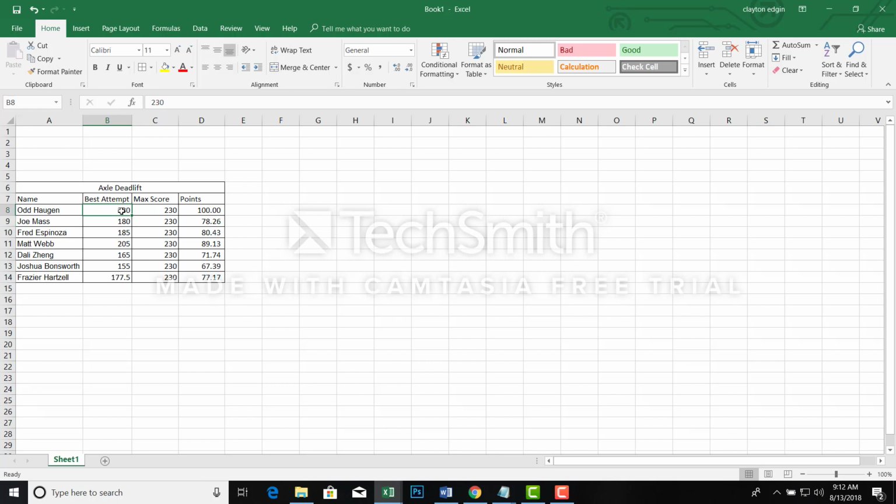We have our maximum weight we've attempted here. We've found that max with this formula up here, and then we assign points to it. We divide the best attempt by the max score, multiply that by 100, and get these points here.